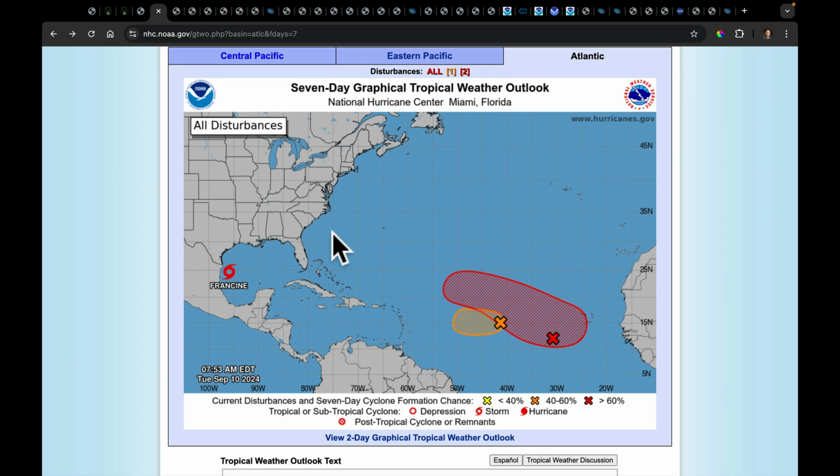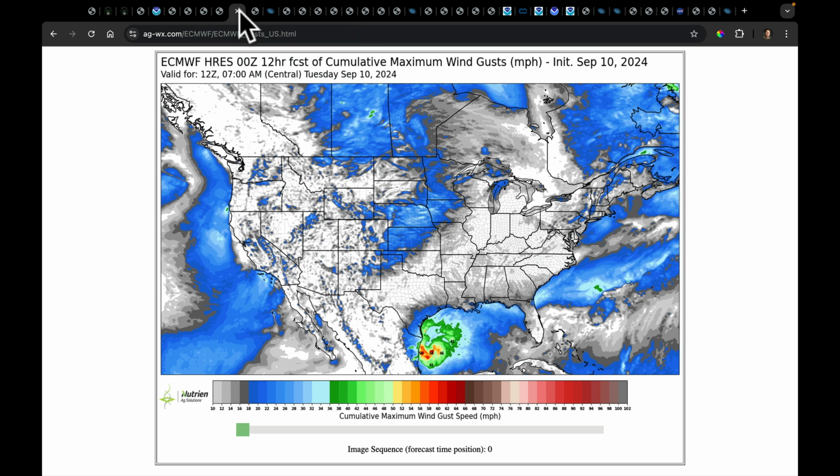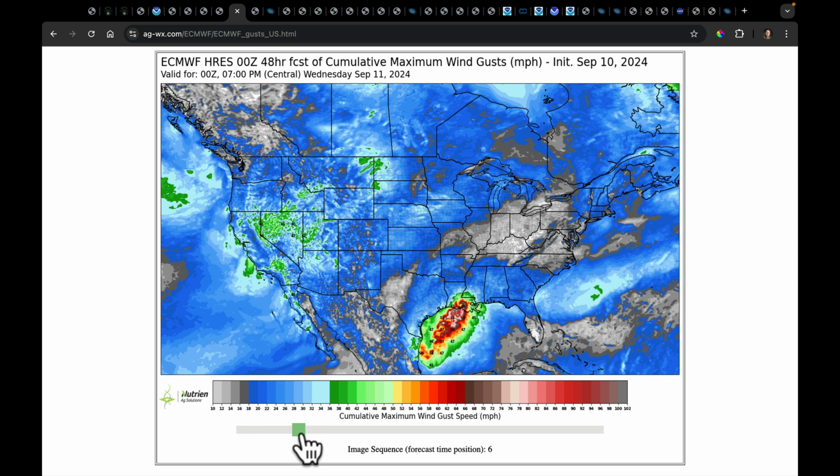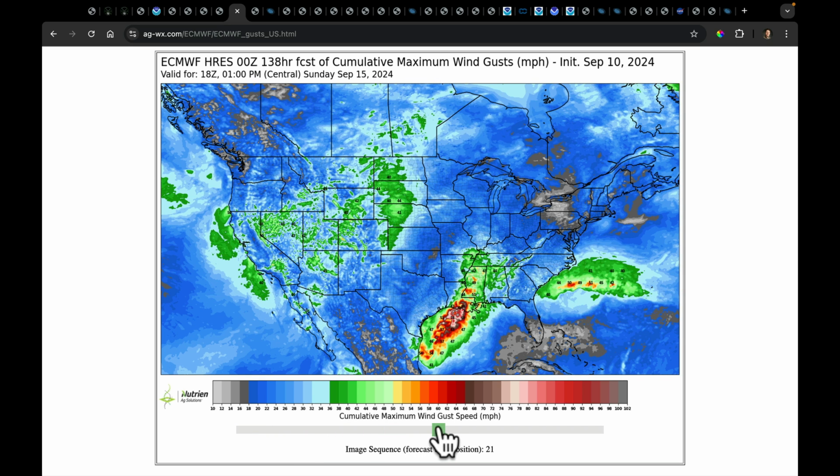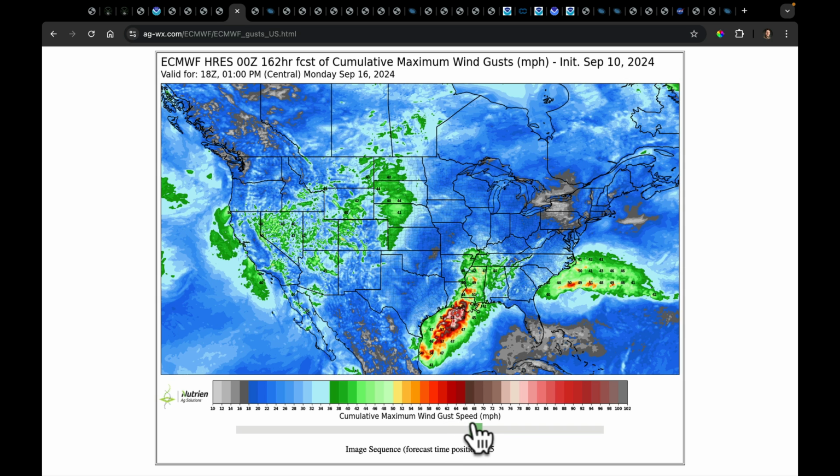So I will be tuned into this site all day long to see if they change anything about this particular area as we go forward. Let's now look at cumulative wind speeds so we can add these up and just see what the cumulative winds look like. And we're going to take a closer look down there in Louisiana, Mississippi in a few moments, but